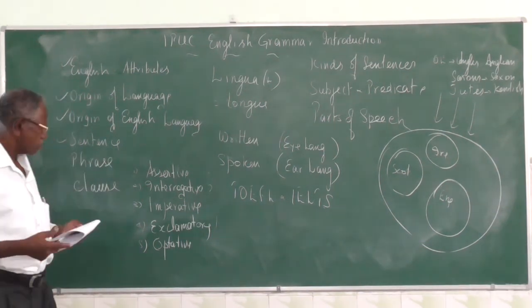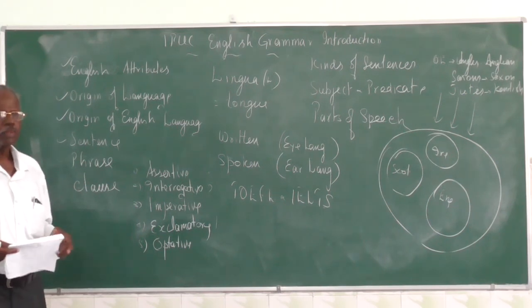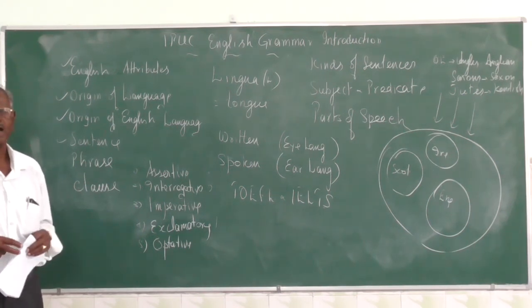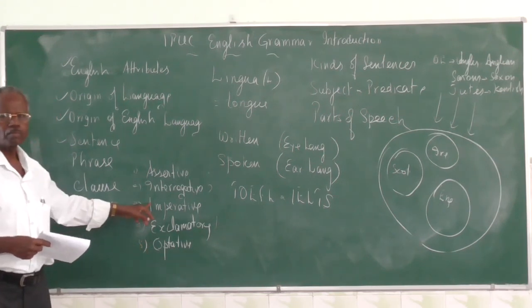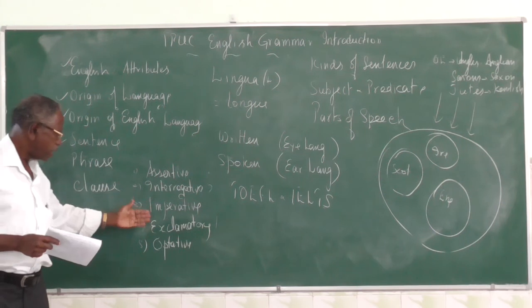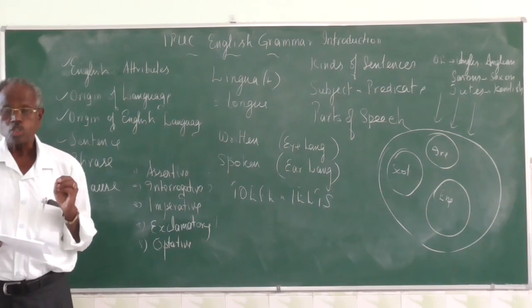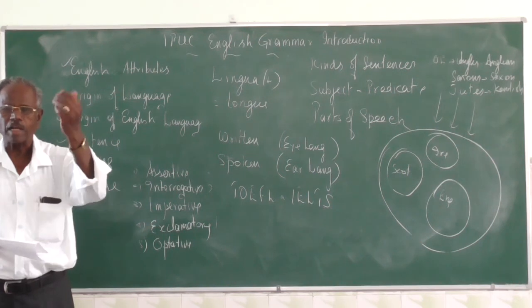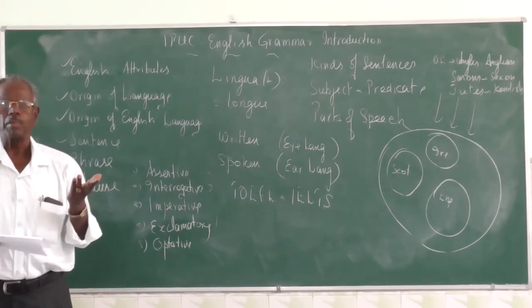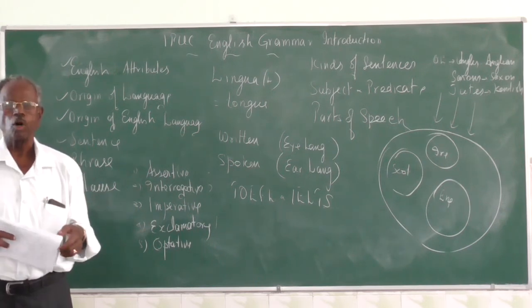Then the optative sentence. Optative means it is a sentence which makes a wish or a desire. Earlier, in old grammar books, this may not be there. It came under imperative. But modern grammar books treat it separately. For example, these are all desires. May God bless you. This is an optative sentence. Long live the king. Optative sentence.